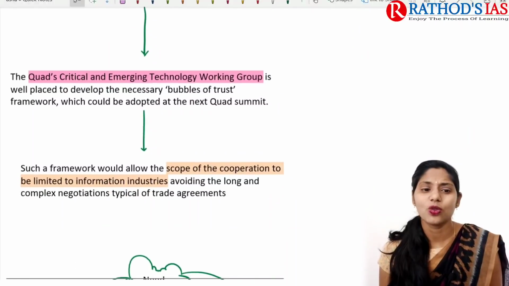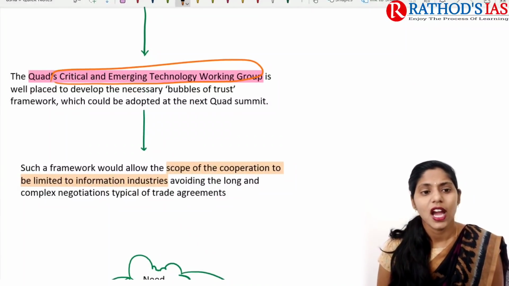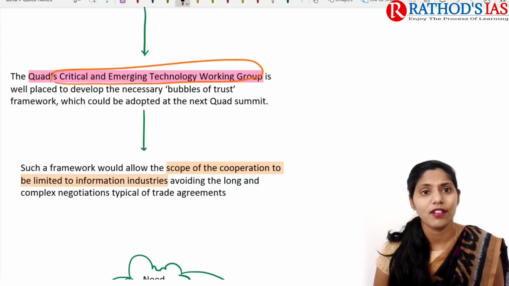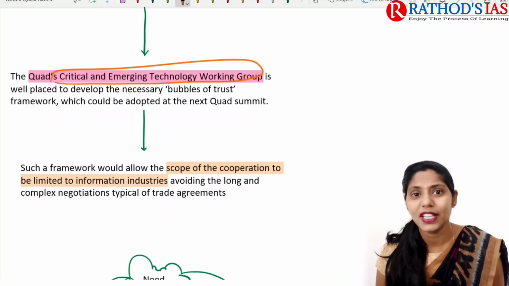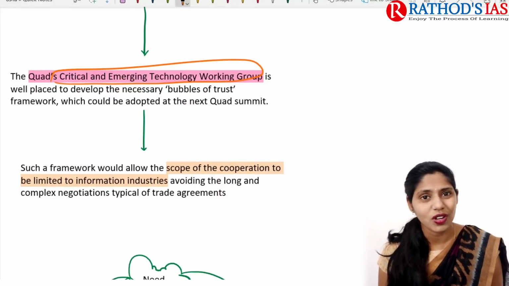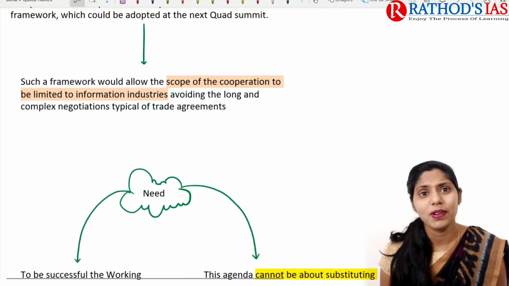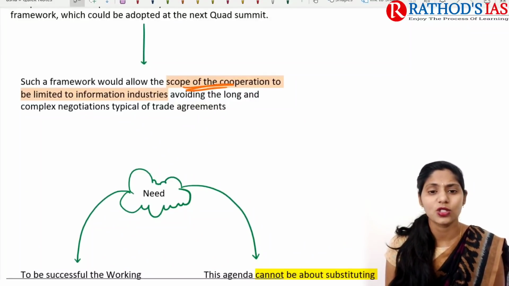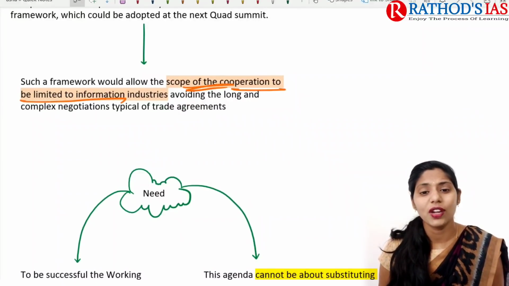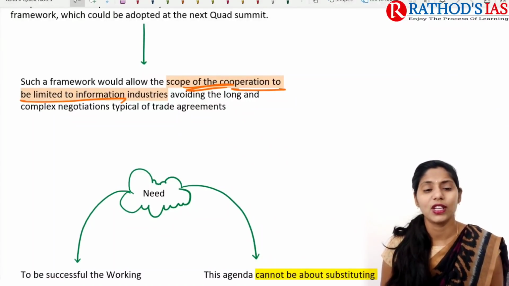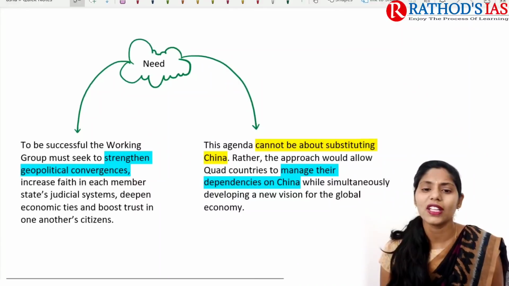If you're talking about the Quad group, it has a critical and emerging technology working group, and it is well placed to develop the necessary bubbles of trust framework, and to adopt it at our next Quad summit. So this is one welcome step. And next, when we have such frameworks, it would be very helpful to limit the scope of cooperation to information industries, also avoiding long and complex negotiations of trade agreements, etc. And what is the need here?